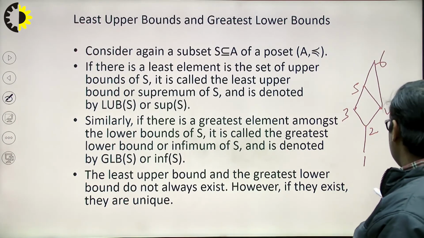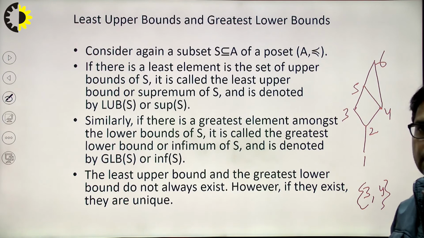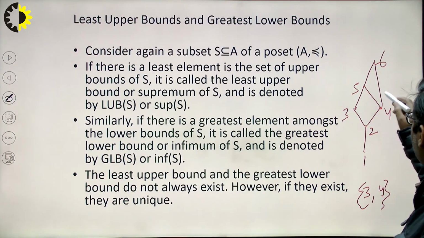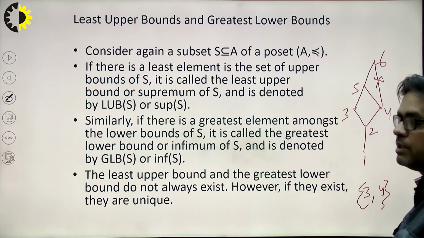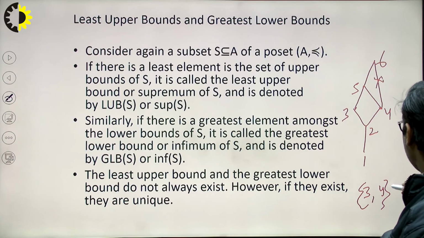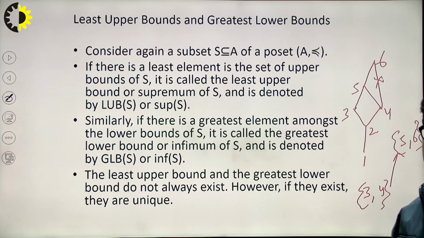Okay, if I talk about 3 and 4, what are the upper bounds of 3 and 4? Here I can say that the upper bounds of 3 and 4 are 5 and 6. Okay, it looks very nice. The upper bounds of 3 and 4 are 5 and 6.